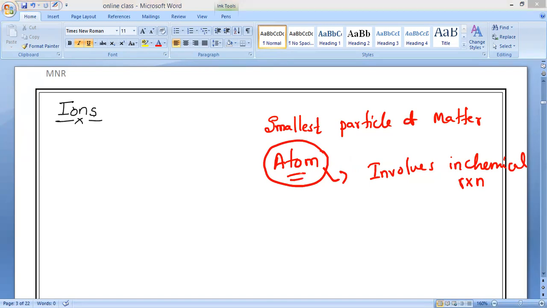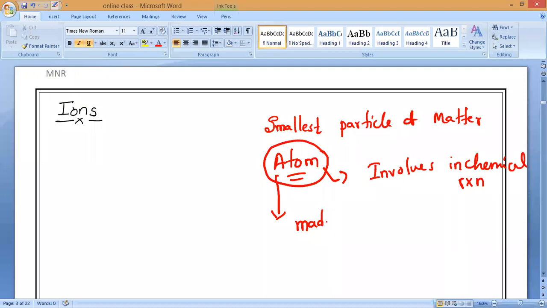Before going to study ions, we need to know a little bit more about atoms. It has been found that the atom is again made up of smaller subatomic particles.